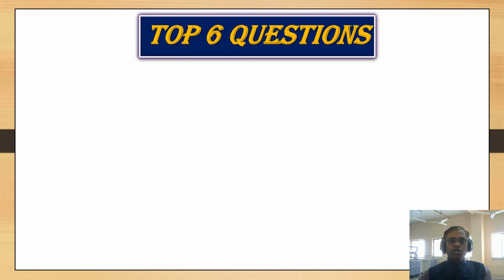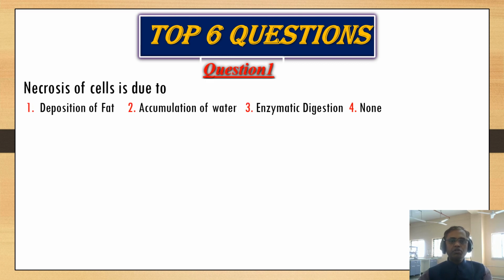So here I am giving the top six questions from a collection from different UPSC and other examinations. So try to answer in the YouTube comment box. The first question: necrosis of the cell is due to number 1, deposition of fat, number 2, accumulation of water, number 3, enzymatic digestion, number 4, none.